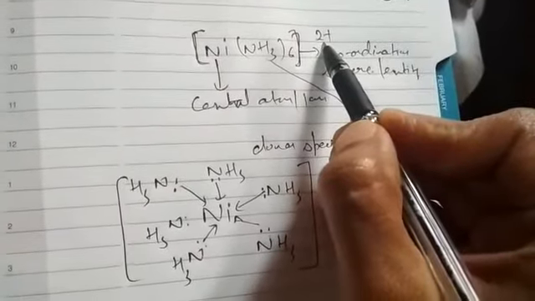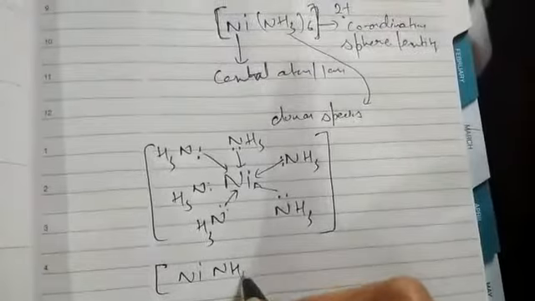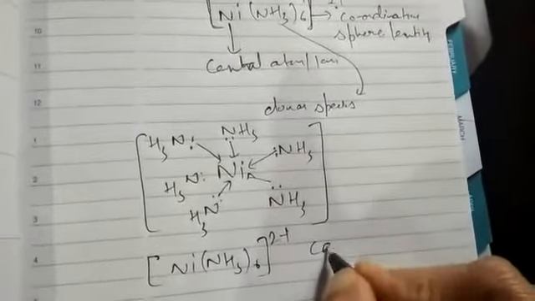The coordination complex is of many types. If a coordination complex has a positive charge, then it is called a cationic complex.